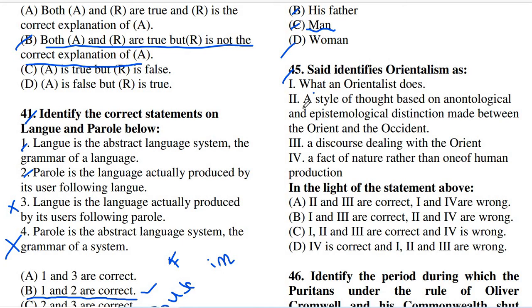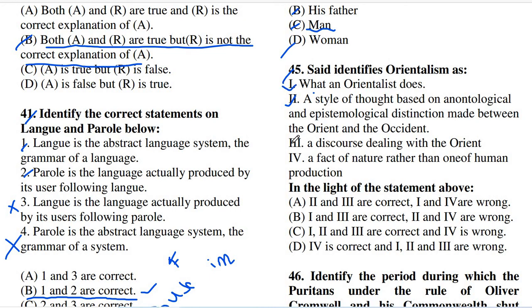Option B says a style of thought based on ontological and epistemological distinction made between the Orient and the Occident. This is also true. If you read the book, you can see that the thought is based on ontological and epistemological distinction. So we can say that option B is right.